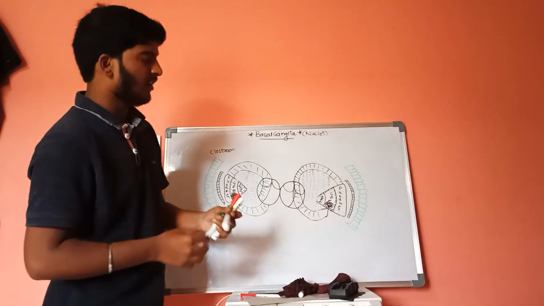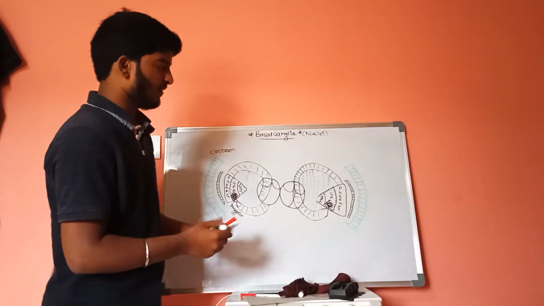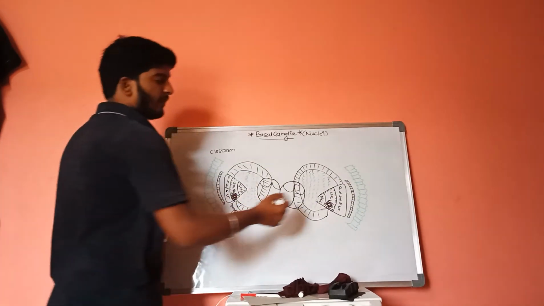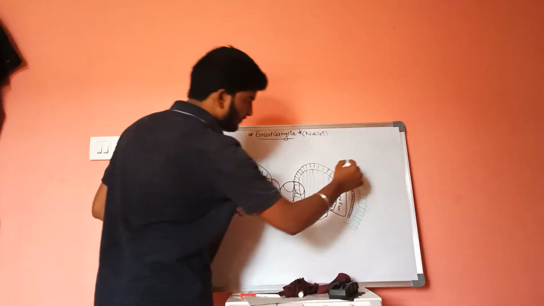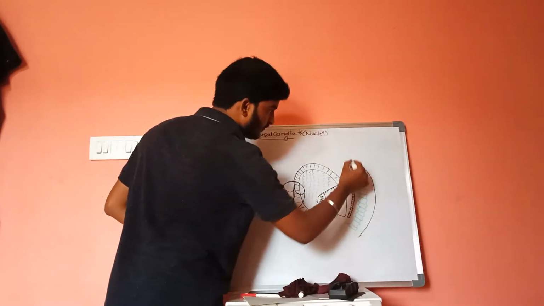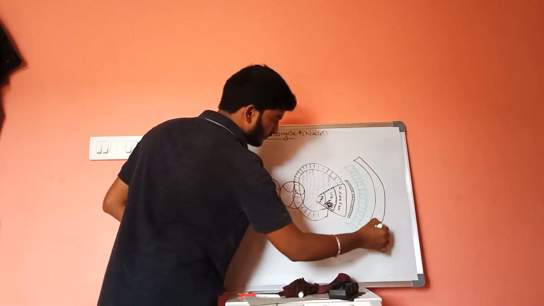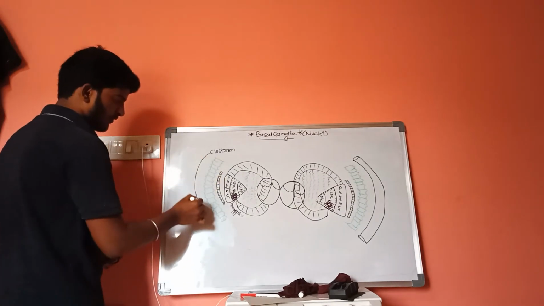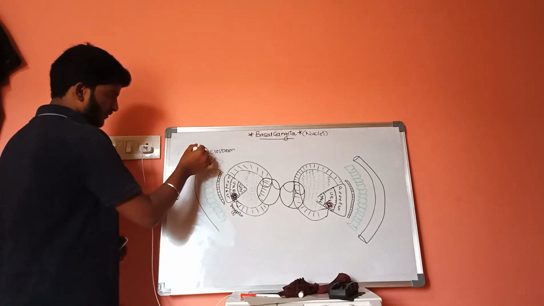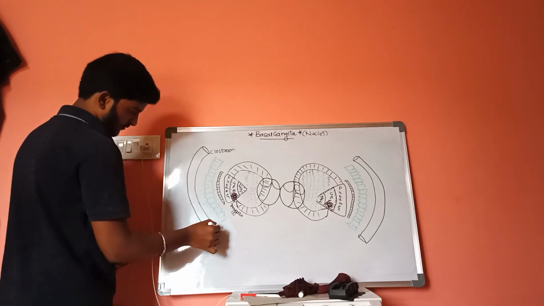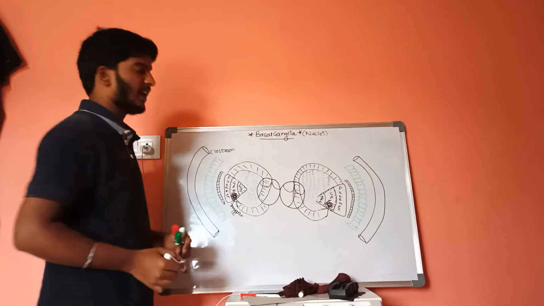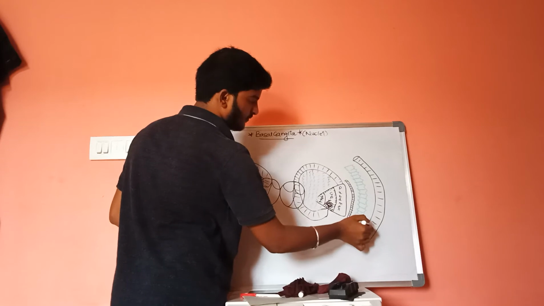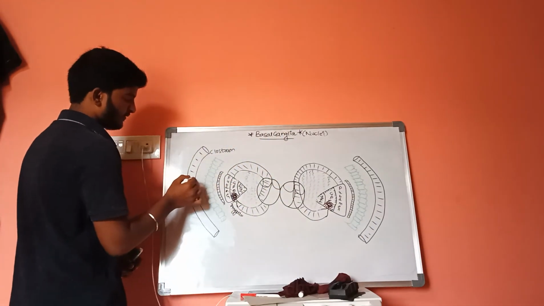And if we move more laterally towards the claustrum, there is one more structure which is called the extreme capsule. These special structures are called extreme capsules, which are filled with white matter.